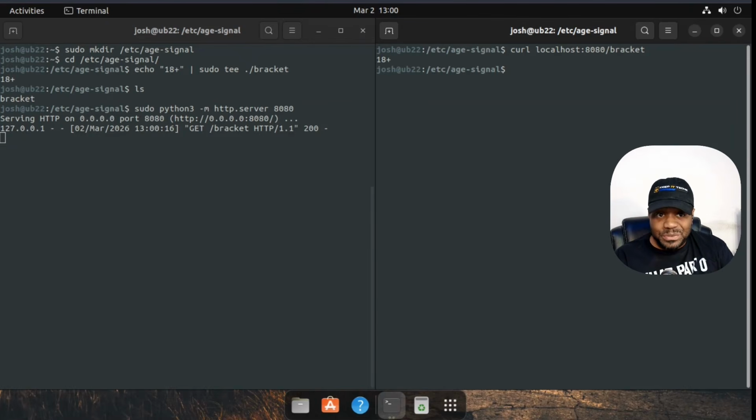Now here's the issue with this. Any user with root access can easily modify that file, just like I created it. And this is Linux by default.